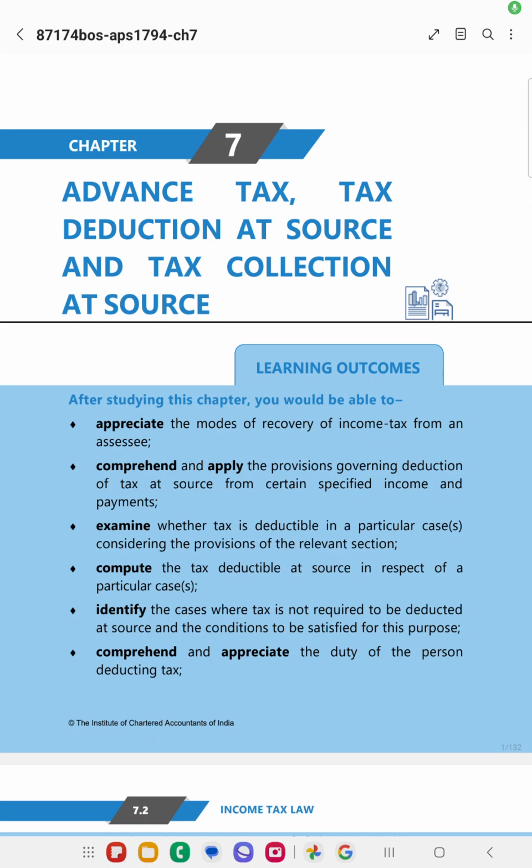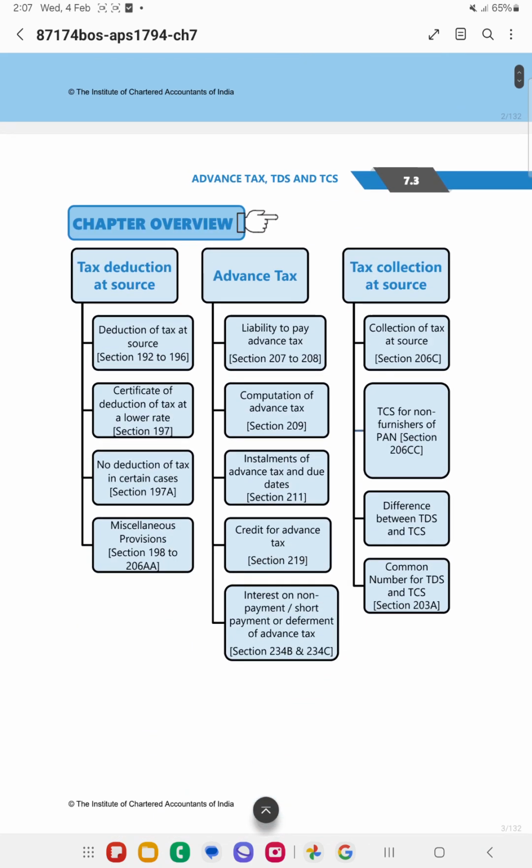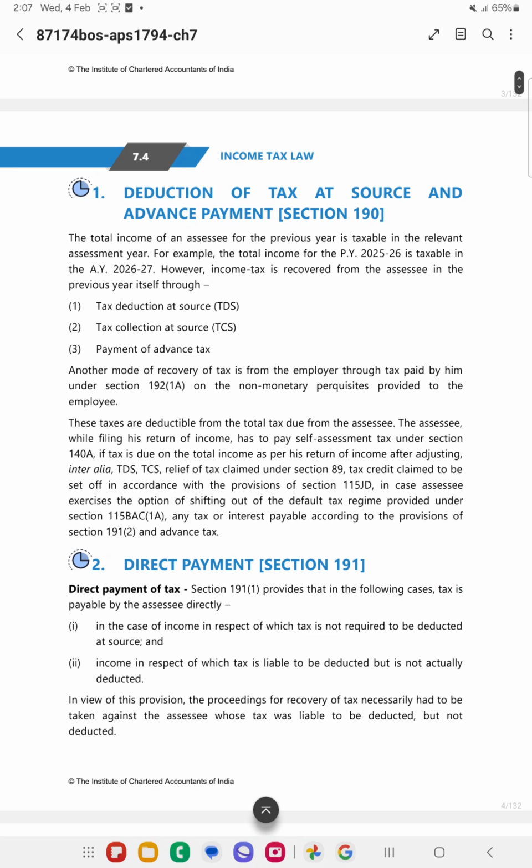So let me take you all through the chapter Advanced Tax, Tax Deduction at Source and Tax Collection at Source. Whatever income is earned in the previous year will be taxed in the assessment year. For example, the previous year is 25-26. So whatever income is earned in 25-26 will be taxed in the assessment year 26-27. However, it may be collected through TDS, TCS and advance tax.